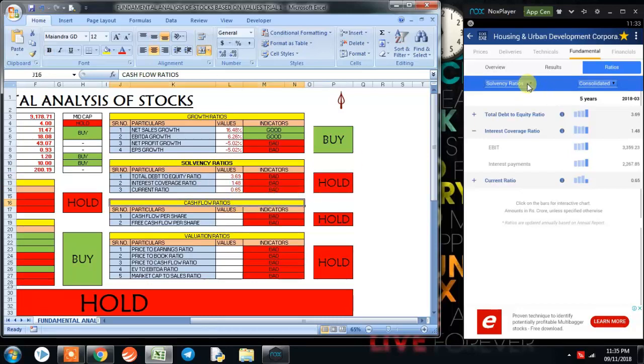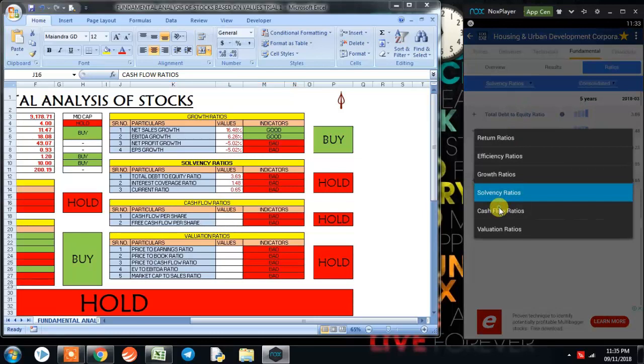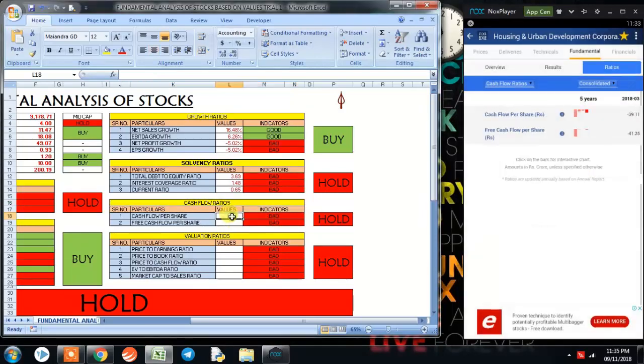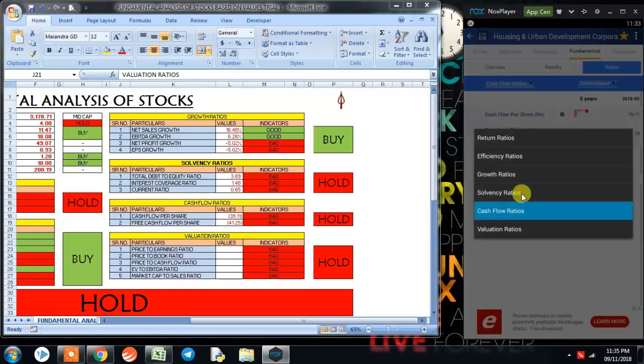Now coming on to cash flow ratio. The first is cash flow per share, which is negative 39.11, whereas free cash flow per share is negative 41.25. So overall cash flow ratio has also not given us a signal to buy this stock at this point of time. Now coming on to valuation ratio.